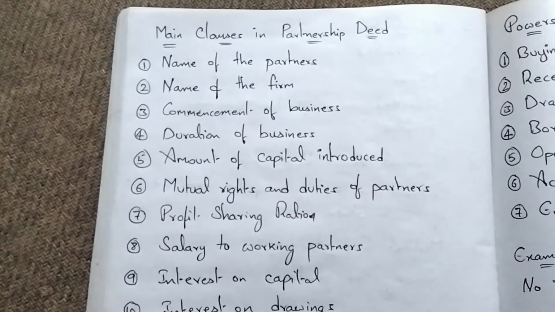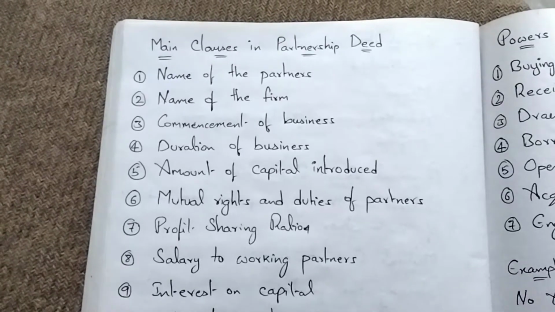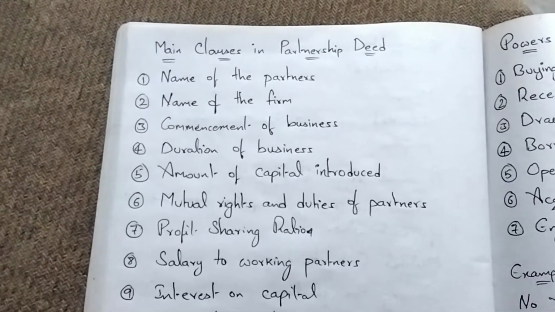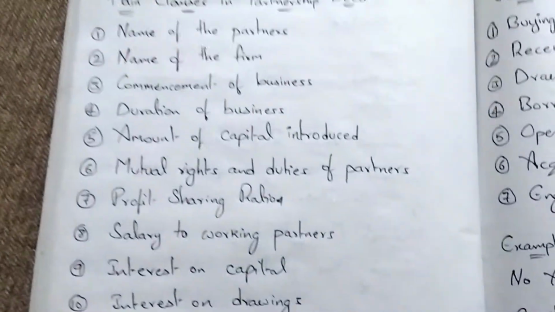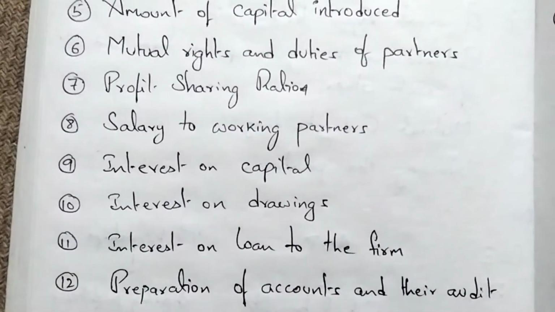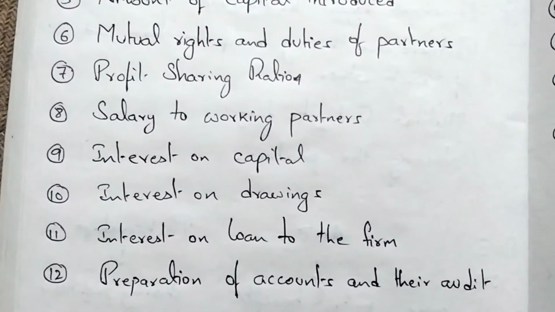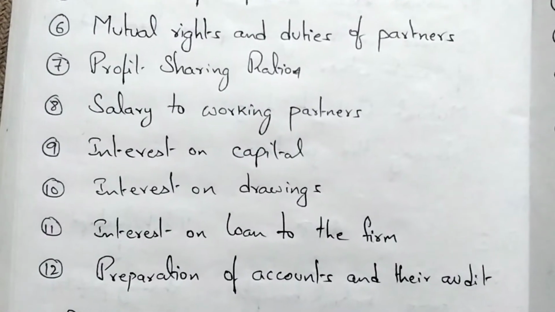Salary to the partners, that is remuneration to the partners who are actively working in the firm. Interest on capital, or on the capital introduced by the partners: how much interest is allowed. Generally, interest on capital is considered as 12%.